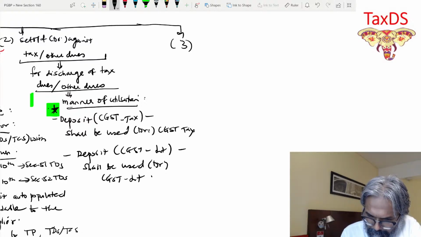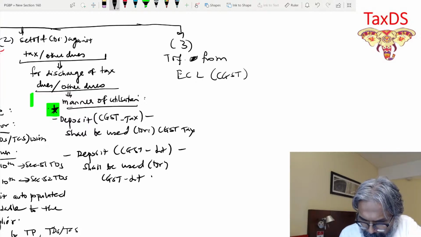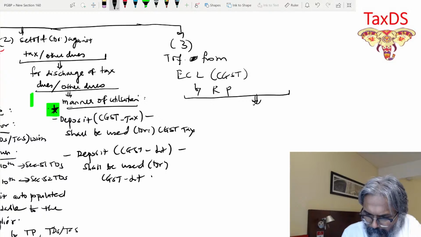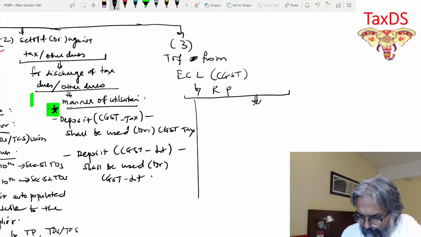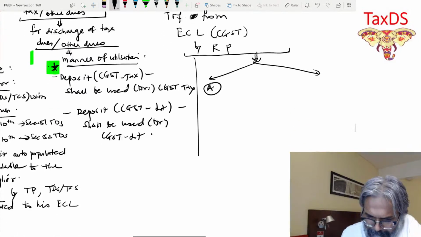So point number 3, transfer from ECL CGST by registered person. What would be the scenario in the transfer entry? What would be the scenario? In the transfer entry, students, there are two things. First, I told you e-refund.